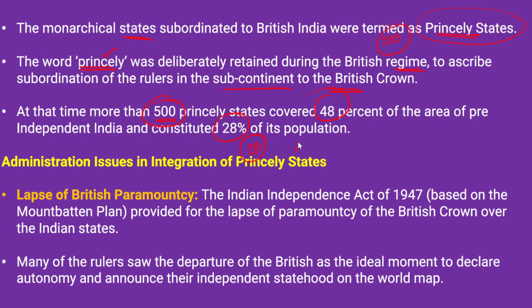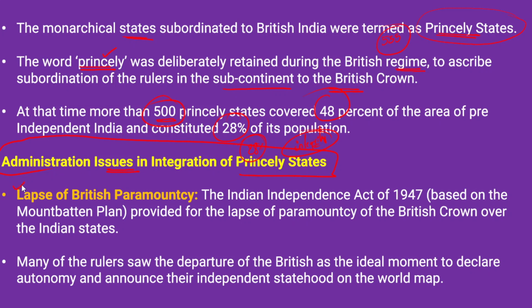It is all about the unity and integrity of India, without any internal conflicts and rivalries. The national movement had further cemented the aspirations of the people for national unity and integrity. Now the first part of the question is writing the administrative issues in the integration of princely states. So what are the main administrative issues when we talk about the administration of these princely states?